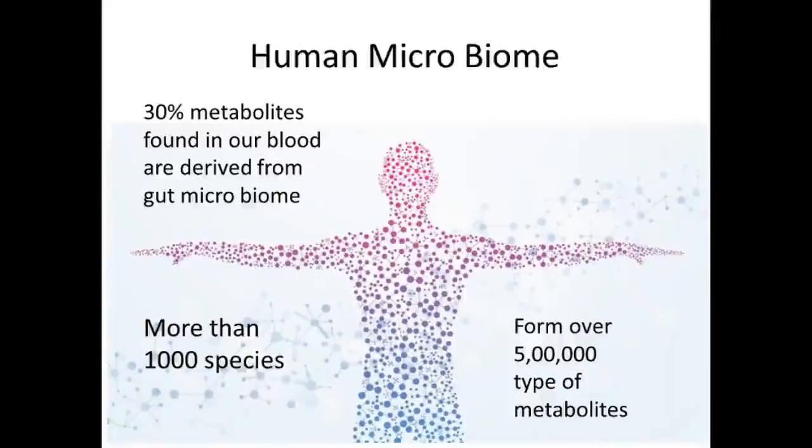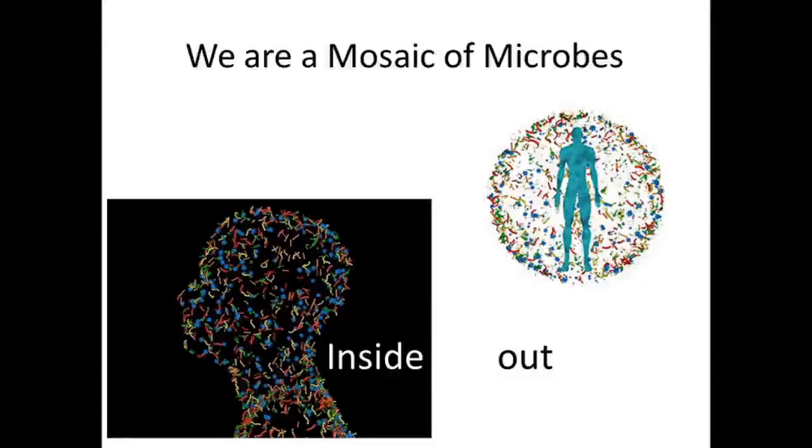And you will be surprised to know that around 30% of metabolites found in our blood are primarily derived from the gut microbiome. So you can imagine how important these gut microbiome are. So finally, if we have to say who we are: a mosaic of microbes, both inside and out.